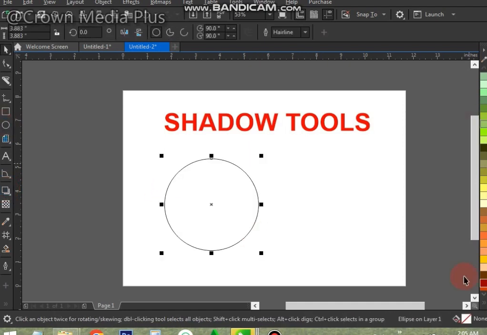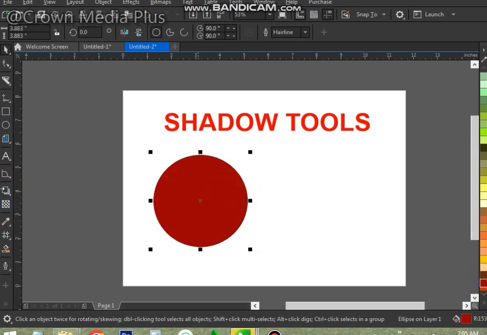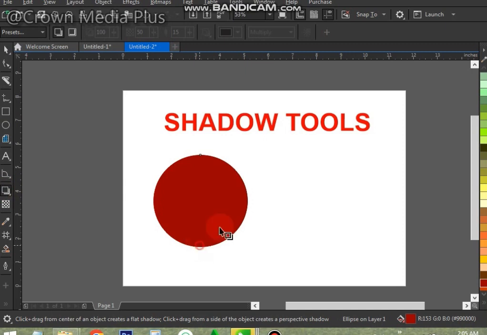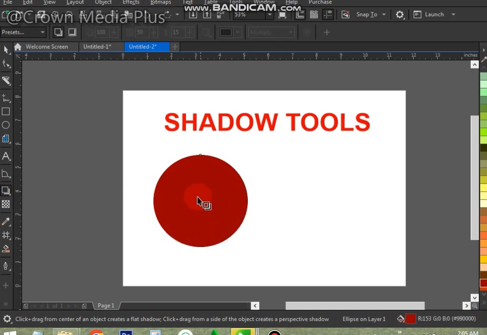In the toolbox, click the Drop Shadow tool. Select an object with a drop shadow, and choose a merge mode from the transparency operation list box on the property bar. The default merge mode, multiply, produces natural looking drop shadows. Select an object's drop shadow.